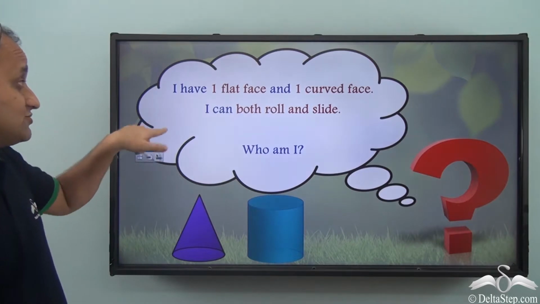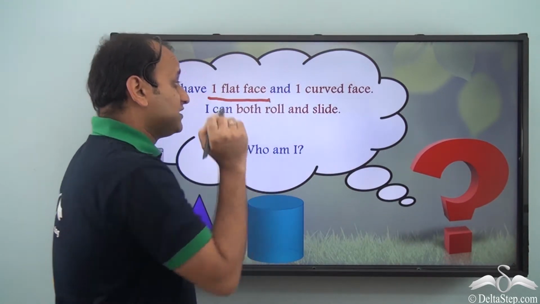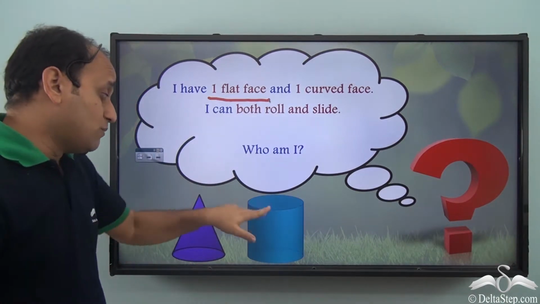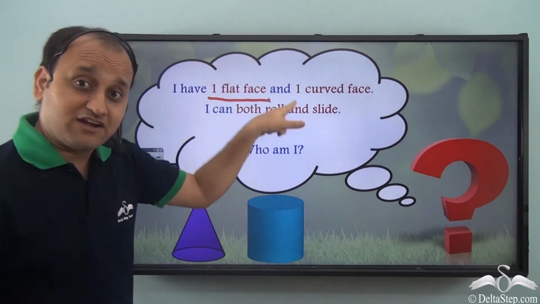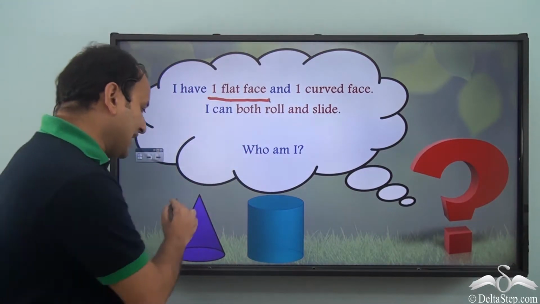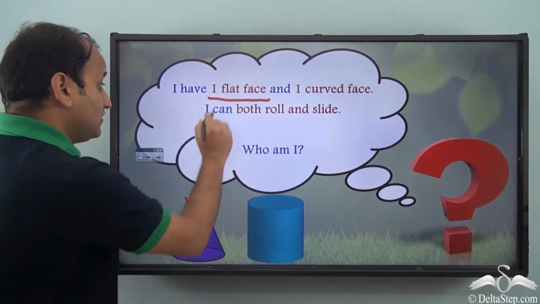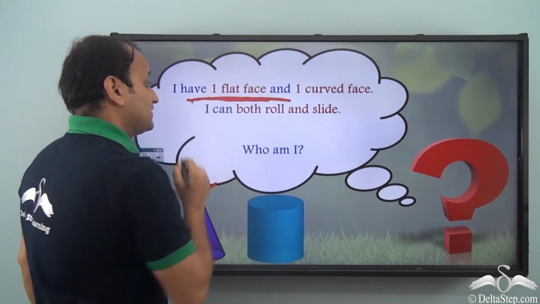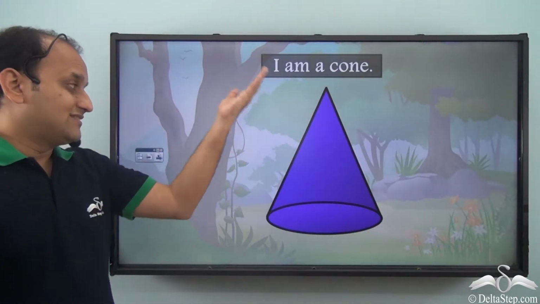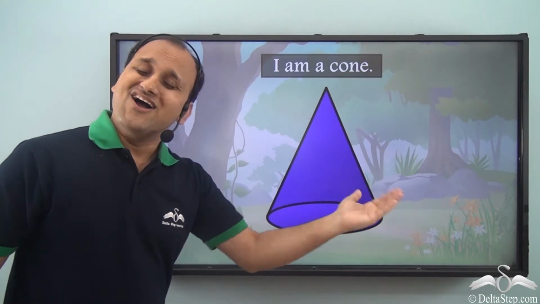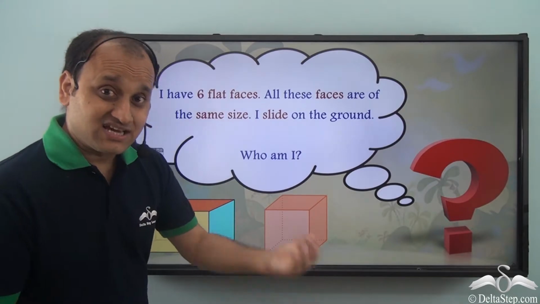But it also says that I have one flat face and one curved face. Although both of them have one curved face, when it comes to one flat face, only cone has one flat face because cylinder has two. So this point helps us identify that it is a cone. So the correct answer is a cone. Now, let's come to the next shape.